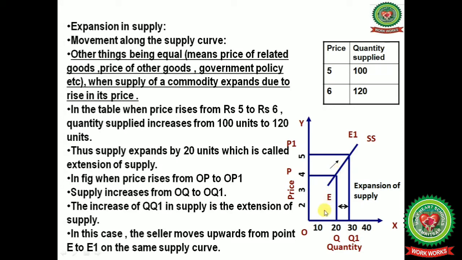In the figure, the price rises from OP to OP1. So, supply also increases from OQ to OQ1. The increase of QQ1 in supply is the expansion of supply. In this case, the seller moves upward from point E to point E1 on the same supply curve. This is known as expansion of supply. From here you can see that QQ1 is the expansion of supply.